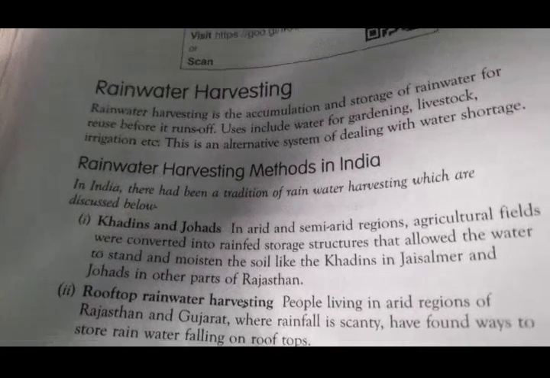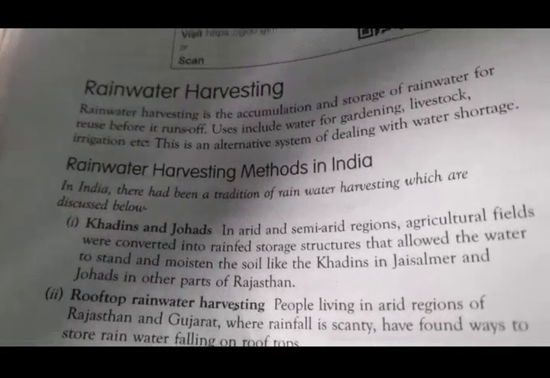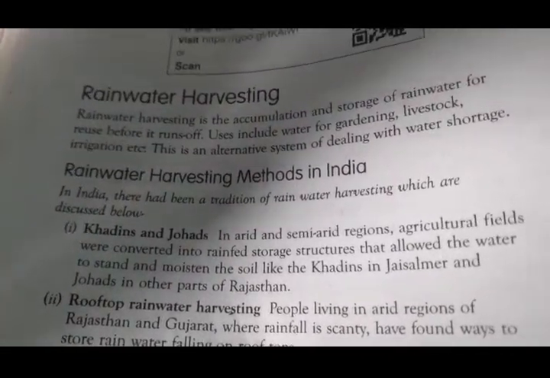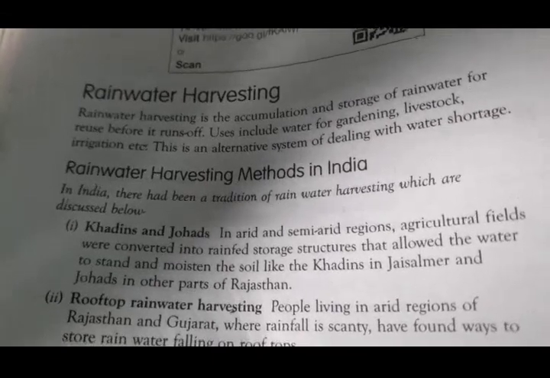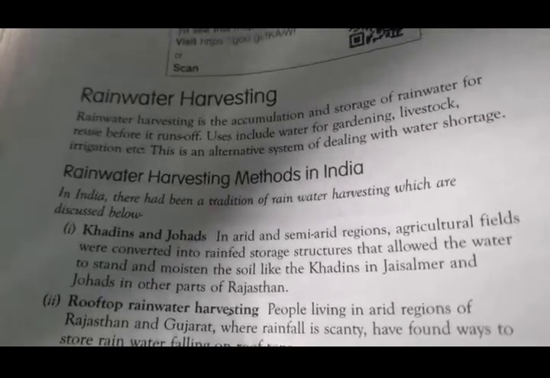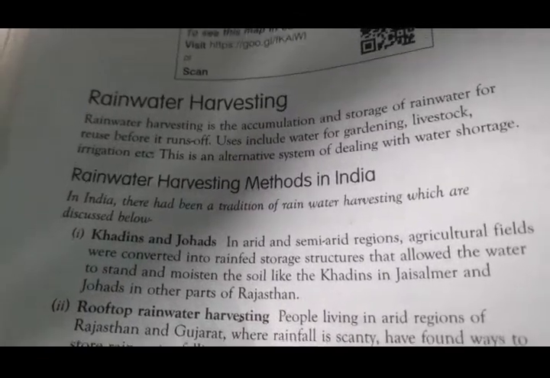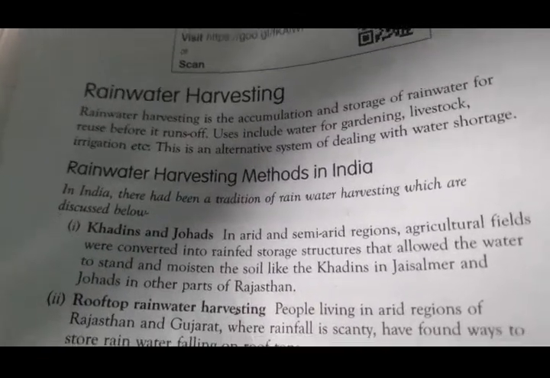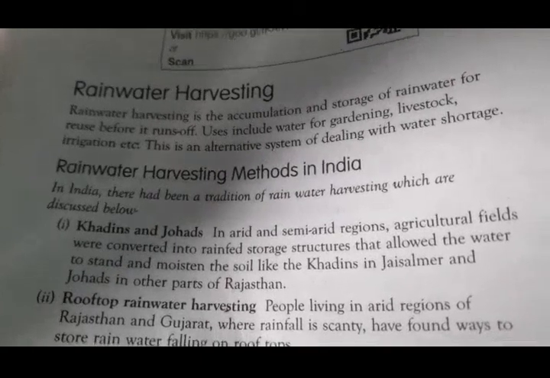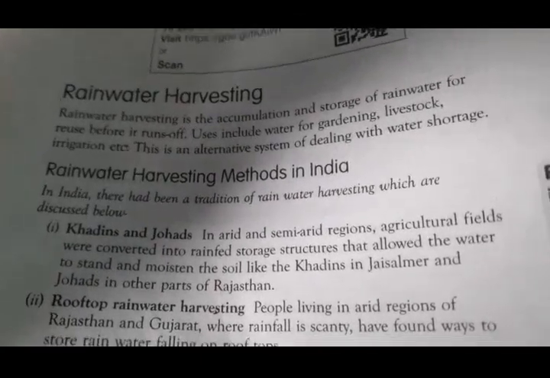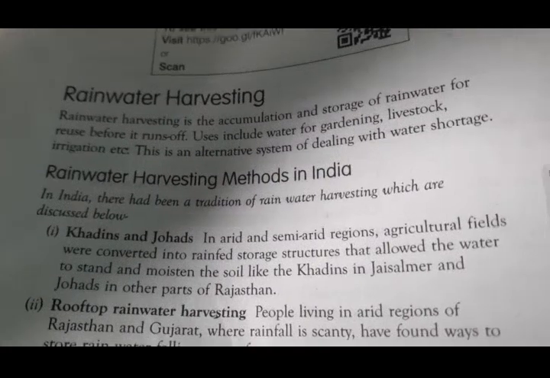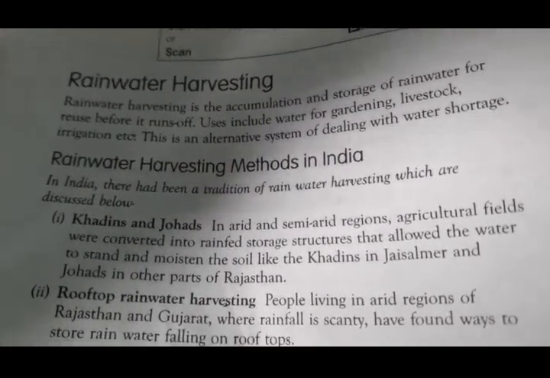Students, now we move on to the next point, that is rainwater harvesting. Rainwater harvesting is the accumulation and storage of rainwater for reuse before it runs off. It usually means storing water during the rainy season for future use.